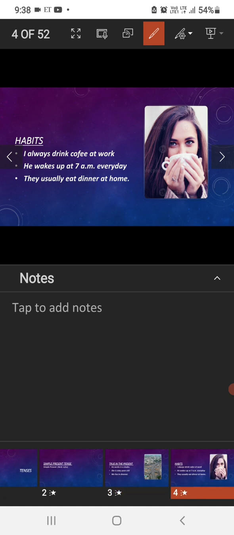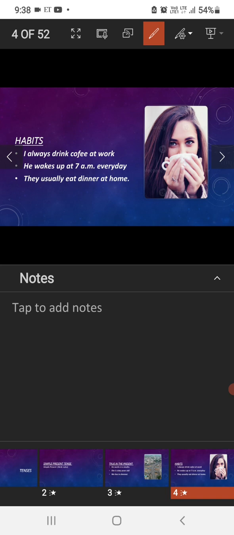Then the next scenario is habitual actions, the things that you do on a regular basis. For that, you can use present tense. So you have to use present tense to indicate regular actions or a habitual thing. Say, for example, you wake up at 6 o'clock in the morning. He wakes up at 6 o'clock every day, and I wake up at 7 o'clock every day. So on a regular basis, I wake up at 6 o'clock daily. That can be represented using present tense.